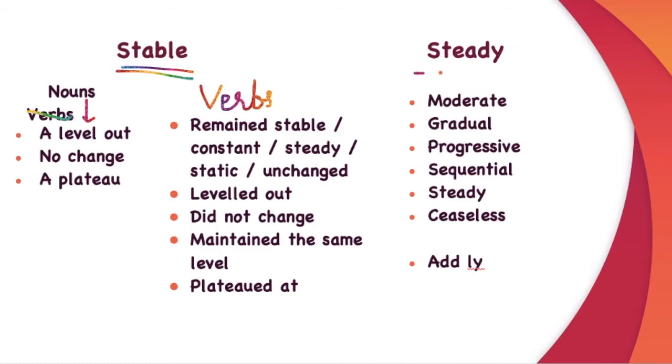And if there is a steady change, you can use moderate, gradual, progressive, sequential, steady, ceaseless. Now if you add an ly to it, it will become an adverb. So it changed or it remained or it rose moderately. It increased gradually, progressively, sequentially, steadily, ceaselessly, and so on.